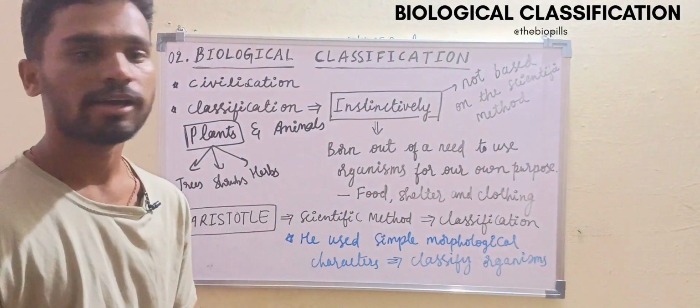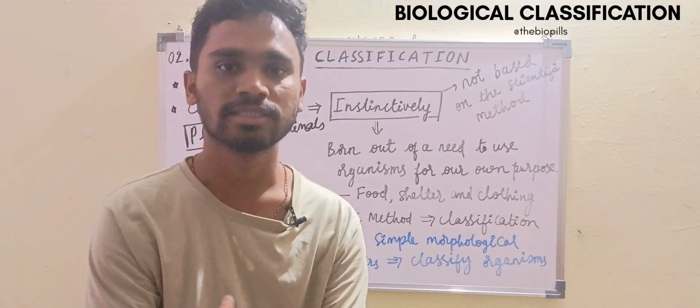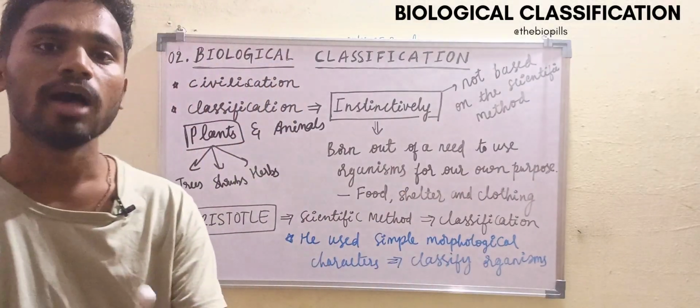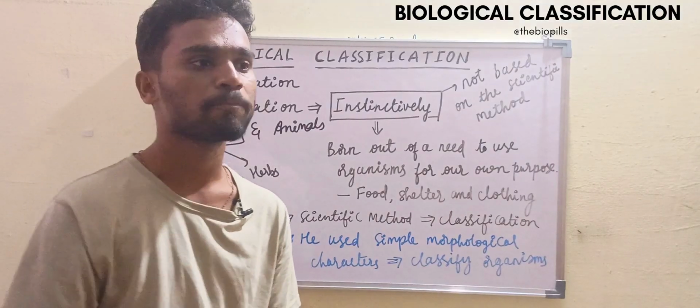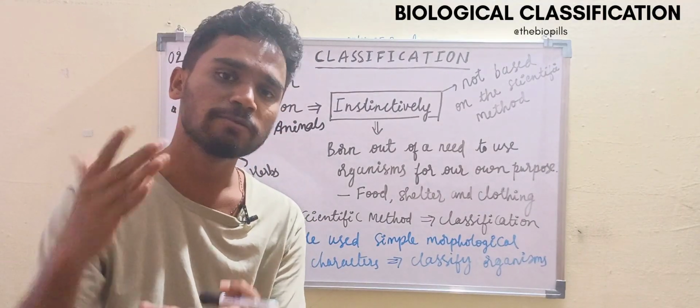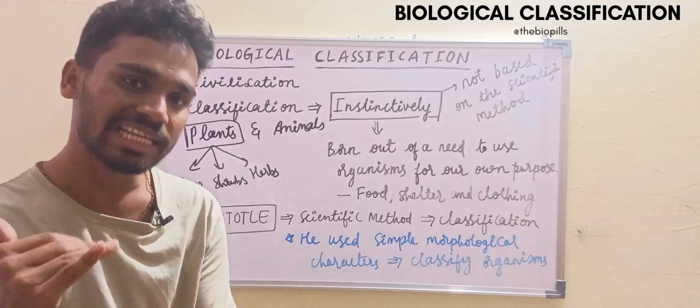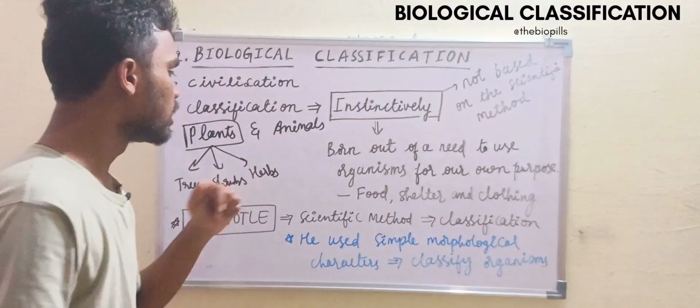Shrubs are generally rose plants, hibiscus, tulsi. These all come under the shrubs category, and they have many years of lifespan but less than trees. And the last comes herbs.